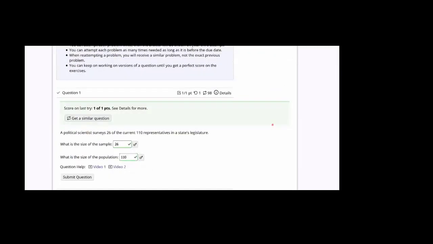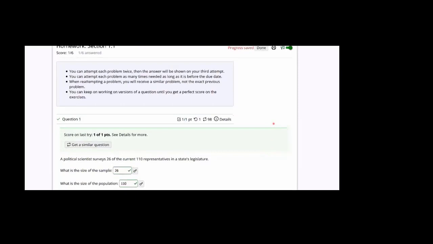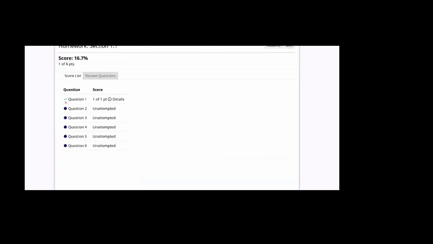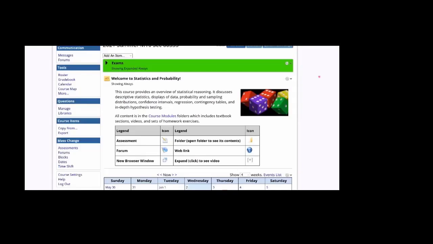I can't finish this, so I intend to come back to it. For now, I'm going to click on done. Again, question 1 is done and the rest of them are unattempted. So when I come back to this, it lets me resume. Right now, I have a choice of resuming or exiting. So when I exit, it puts that grade in the gradebook, the portion that I've received, until I go back and finish it, or that would be the final grade for this assignment.